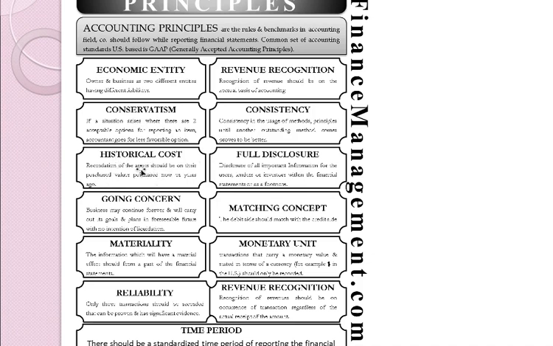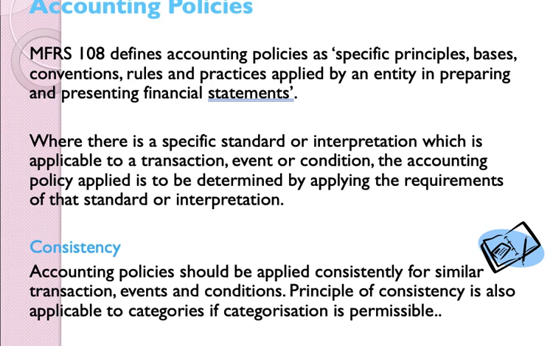That is basically touching on the conservatism. And we also have principles such as historical cost, going concern, materiality concept, reliability, revenue. So these are all the principles that need to be complied when you prepare the financial statement. However, accounting policy is how you are going to present your information in the financial statement. So a policy is actually referring to the practices that is chosen by the entity. So this policy must be consistent, because whatever the policies that is chosen by the company, it must be consistent.